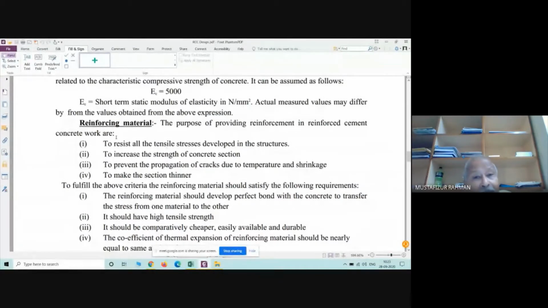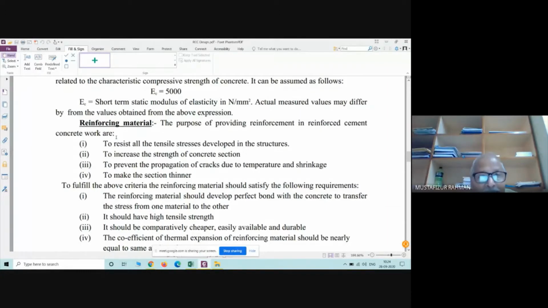In comparison, the stress that can be resisted by steel is 415 Newton per millimeter square, whereas the stress resisted by concrete in compression is 25 Newton per millimeter square. When we assemble both steel and concrete, the resisting capacity of the structure will be much higher. This represents increasing the strength of the concrete section. Next, to prevent the propagation of cracks due to temperature and shrinkage.